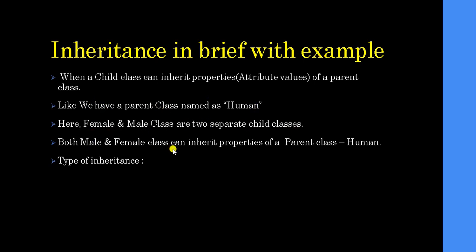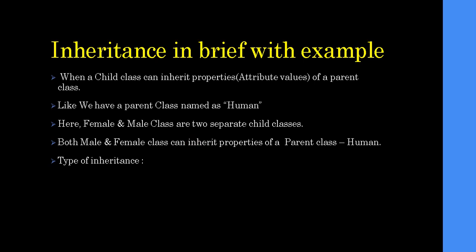Both male and female classes can inherit properties of the parent class human, that is legs, hands, all these are basic properties. Properties means the attributes, the fields, which they can inherit from the human class. Basically it helps to save time, as well as to not rewrite the code again. That is why mainly inheritance is used.